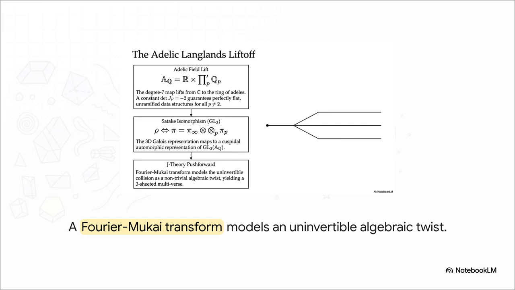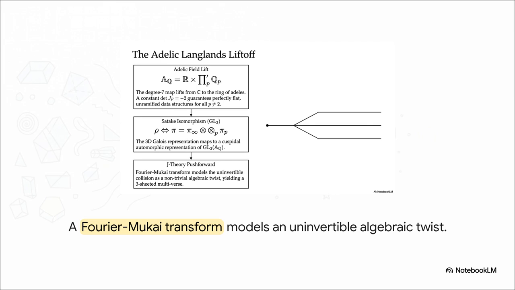To actually resolve this huge fracture, we have to make a massive mathematical leap out of standard complex geometry and lift right off into the vast number-theoretic ring of Adeles. So let's look at the mechanics of that lift. The top equation is showing our degree 7 map lifting from the complex numbers straight into the Adeles, which we denote as A_Q. Remember that constant Jacobian determinant of -2 from earlier? Well, right here, it actually guarantees perfectly flat, unramified data structures for all primes p that do not equal 2.